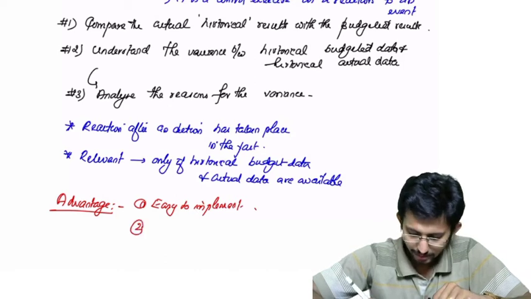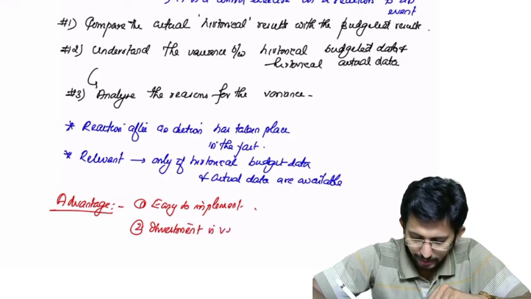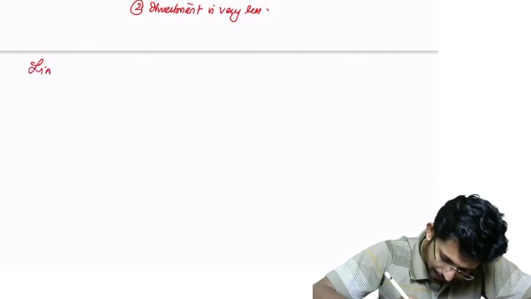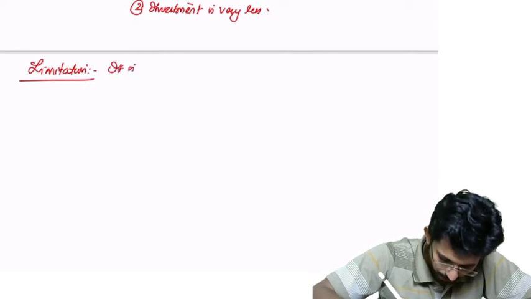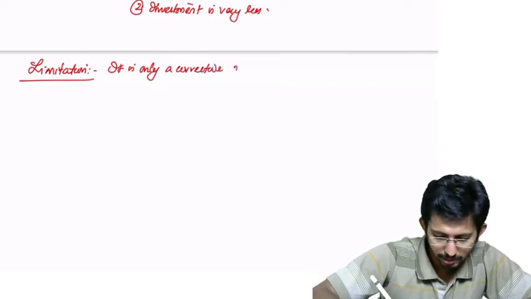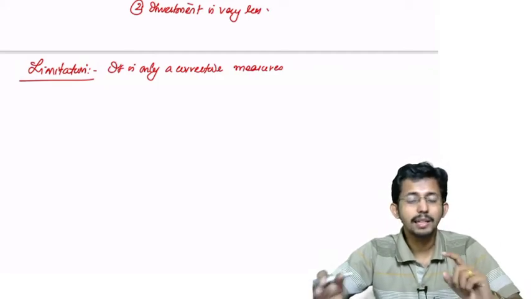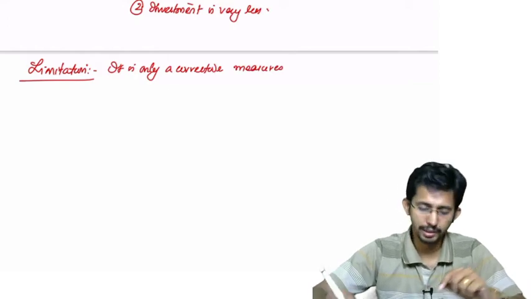Now, second, investment is very less. Okay, but there are also limitations. What are the limitations? The major limitation is that it is only a corrective measure. It corrects an error that has already occurred. It does not prevent any error from occurring.